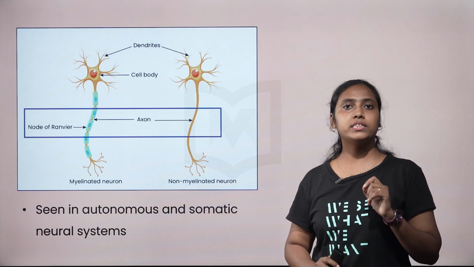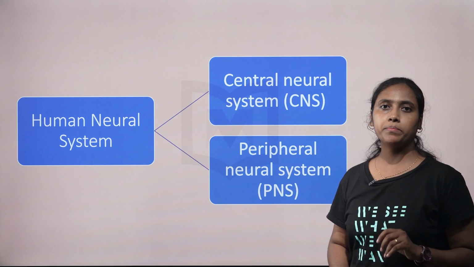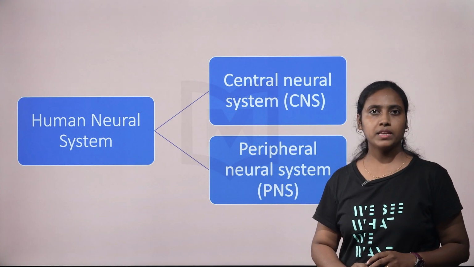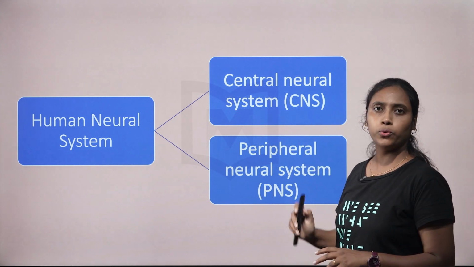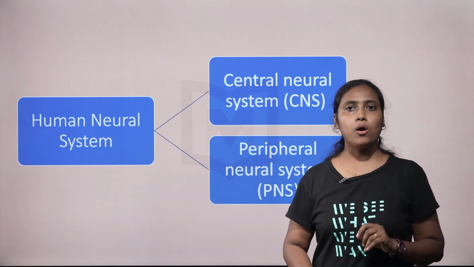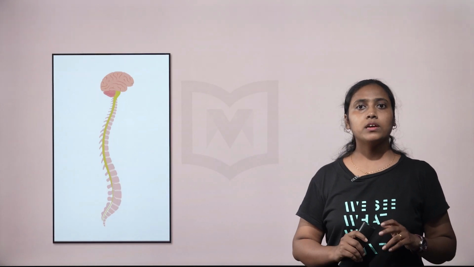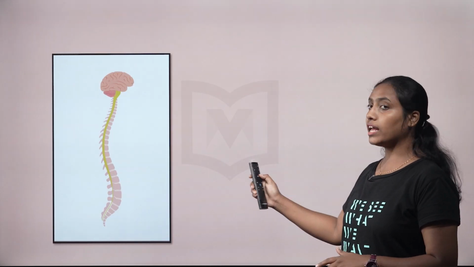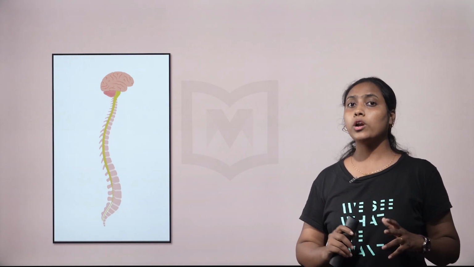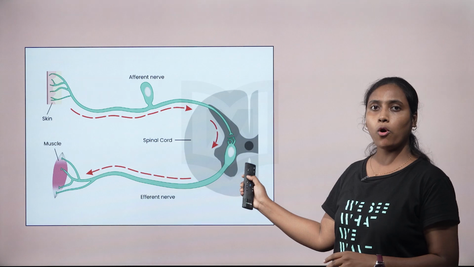Now let us learn the division of the human neural system. The human neural system is divided into two parts. That is, the central neural system and the peripheral neural system. Now, it's time to explore the components of each system. The brain and the spinal cord are the main parts of the central neural system. So, what about the peripheral neural system? The peripheral neural system consists of all the nerves of the body.